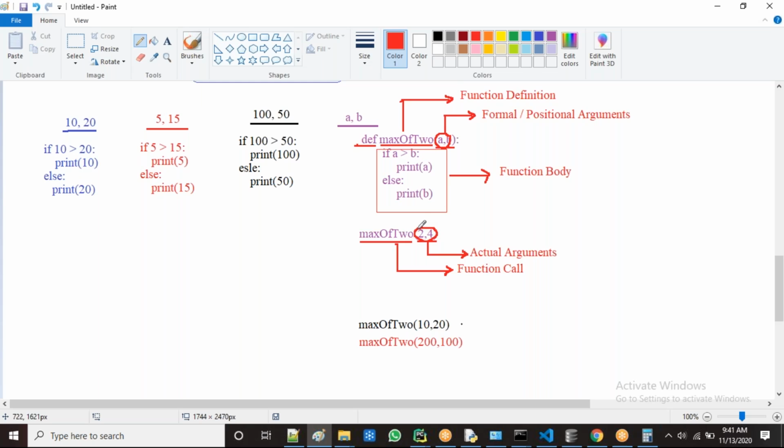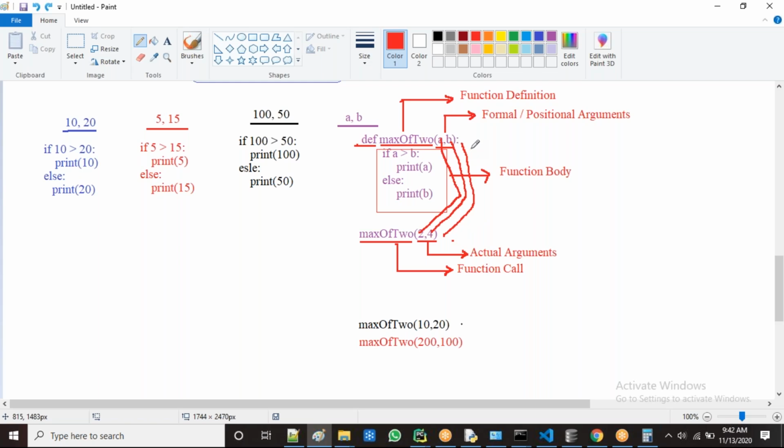In case of fixed length arguments, what happens? The first value is assigned to the first argument, the second value to the second argument, the third value to the third argument, the fourth value to the fourth argument. Like this they are assigned one by one when it is fixed length.